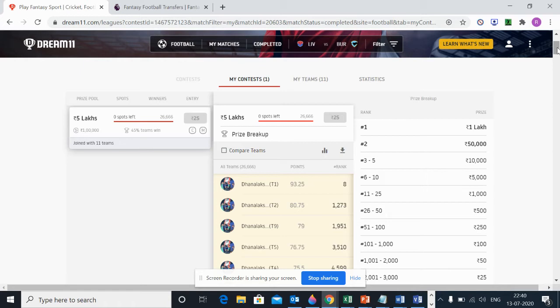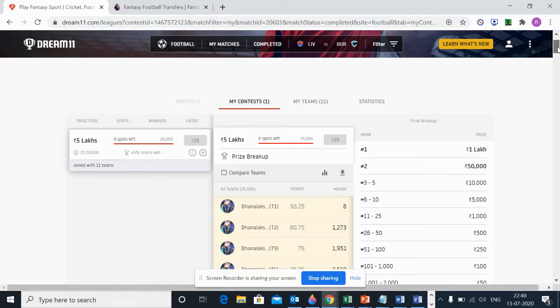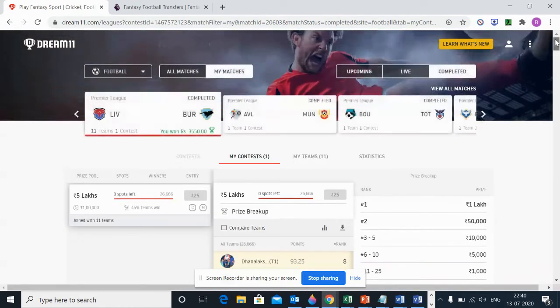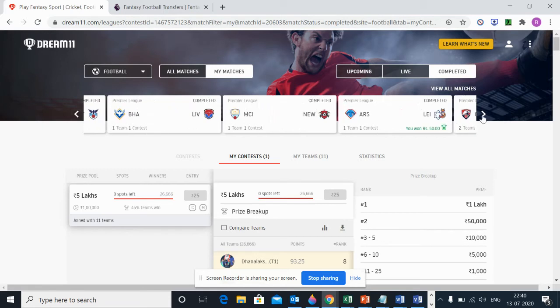So that's a good return, and I got some 3,500 rupees. And I invested around 25 into 11, which will come around 275. So more than 10 times return. So this is one of the results. And I would like to show other results as well, wherein I finished in the top 3. I'll just scroll on there.